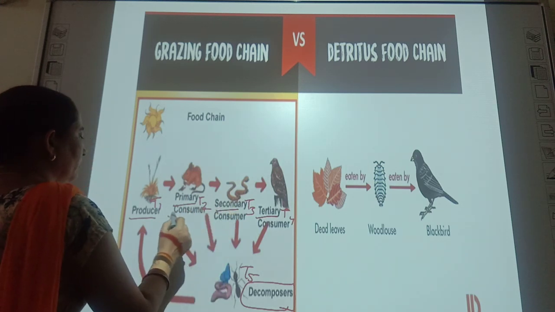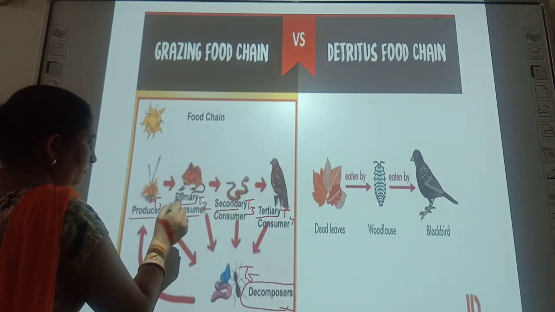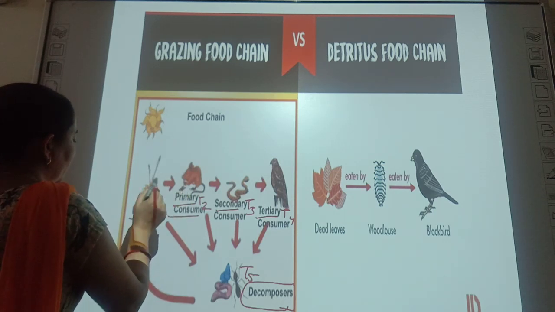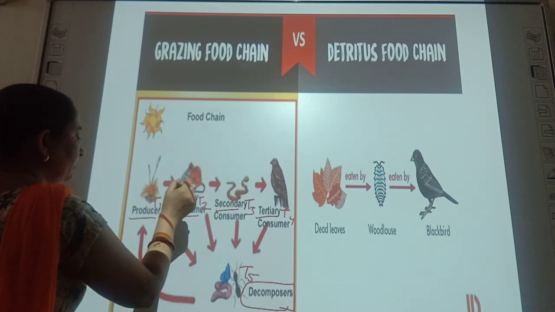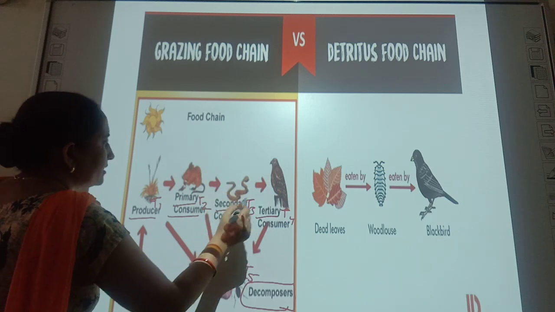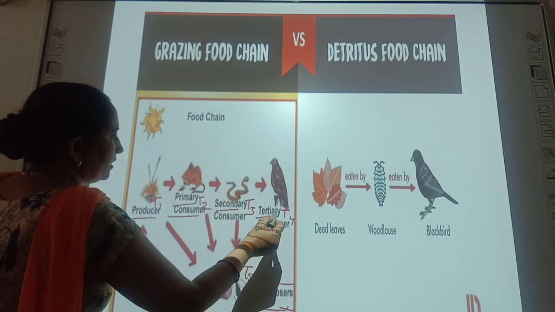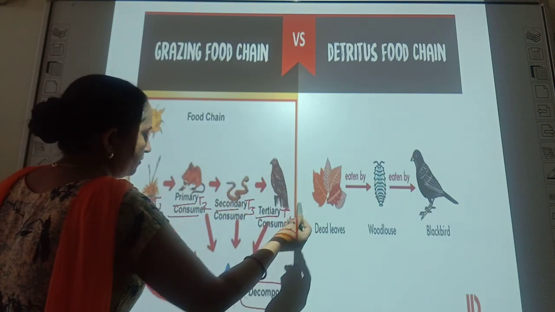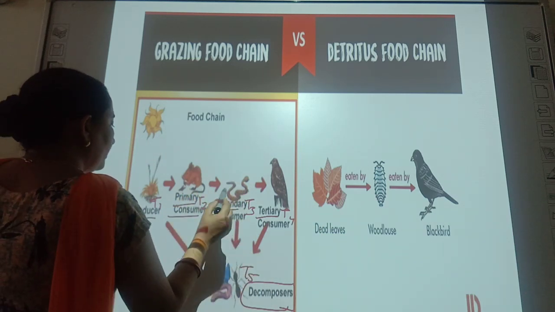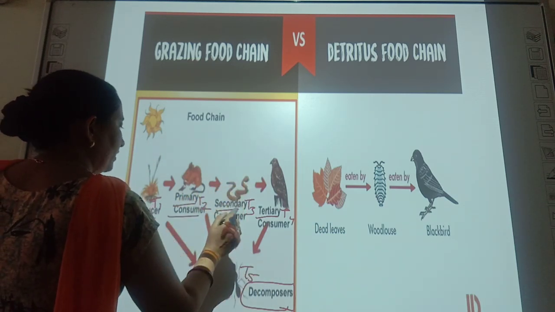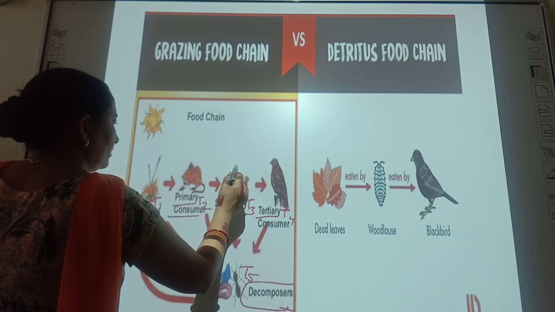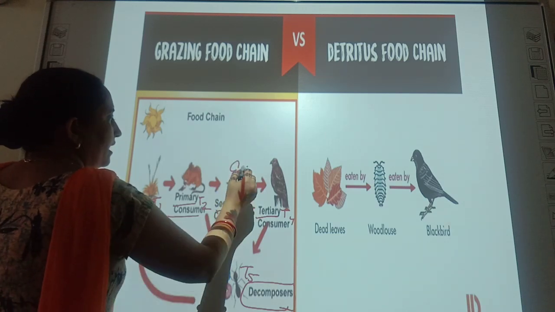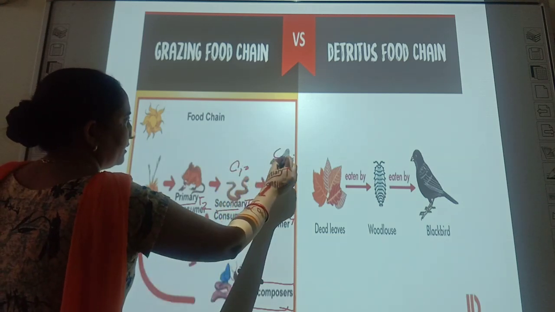These herbivores are primary consumers because they eat grass directly. These are secondary consumers, tertiary consumers and quaternary consumers. But here the carnivore numbering comes for the first time, so C1 is primary carnivore, this is secondary carnivore.